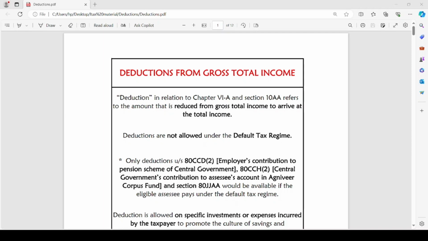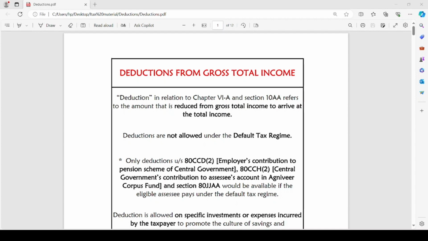In the previous video, we have revised the chapters clubbing, set off and carry forward of losses. So today, we are going to head to the next chapter, that is deductions from gross total income.